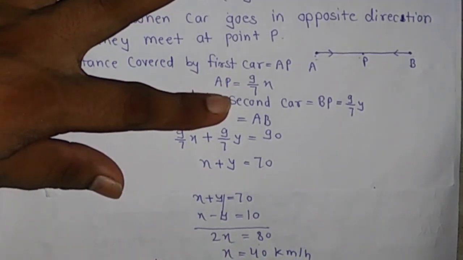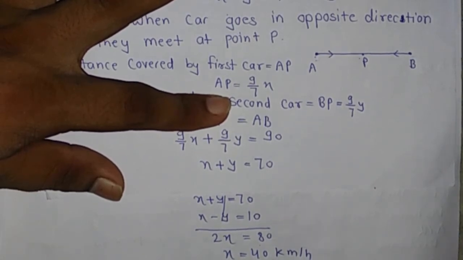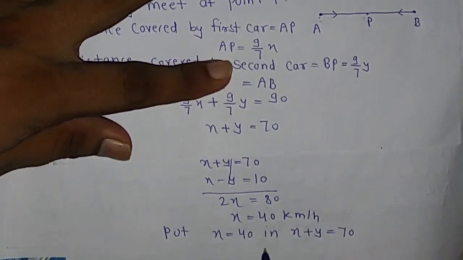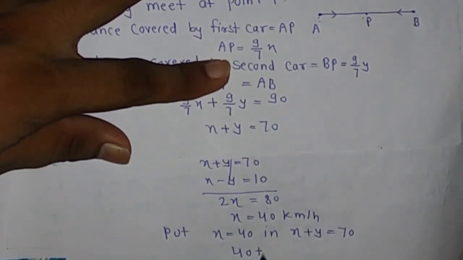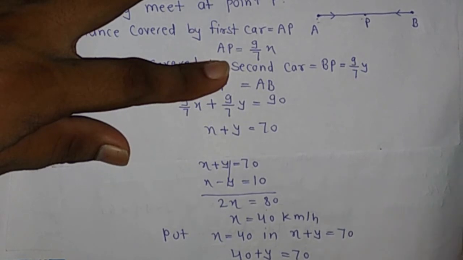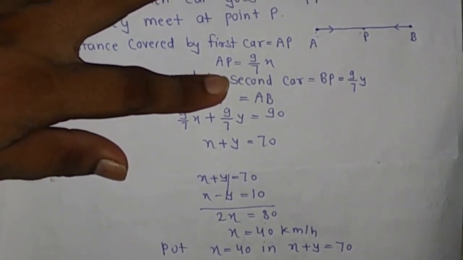Put x equal to 40 in the second equation, x plus y equal 70. We get 40 plus y equal 70. Then the value of y is 30 km/h. It is the speed of the car which starts from point B.